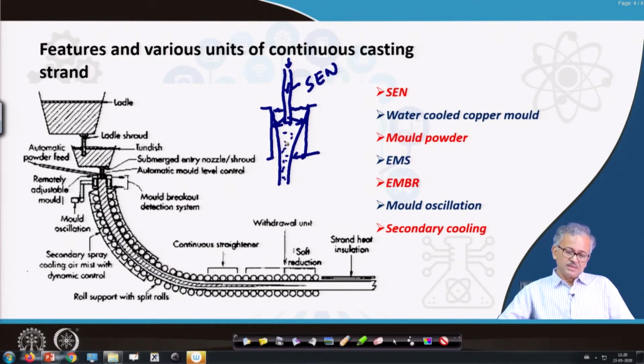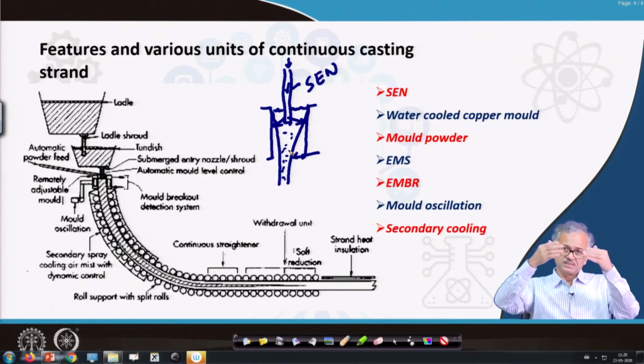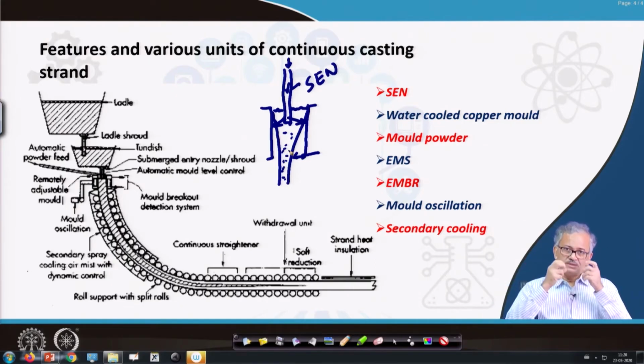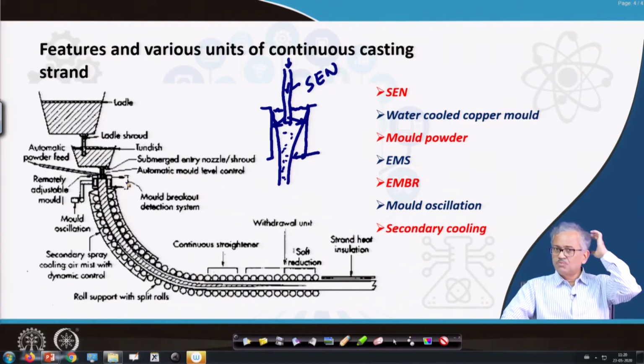Otherwise, you can see inside there is a liquid. When the casting is coming out, the core of the casting is totally liquid and a lot of pressure is there. So this liquid pressure can break the casting and come out if the skin thickness is not sufficient. So you have to develop a sufficient skin thickness such that the internal pressure of the liquid cannot break it and come out. And the mold length is also not high. It may be maximum of the order of 1 meter.